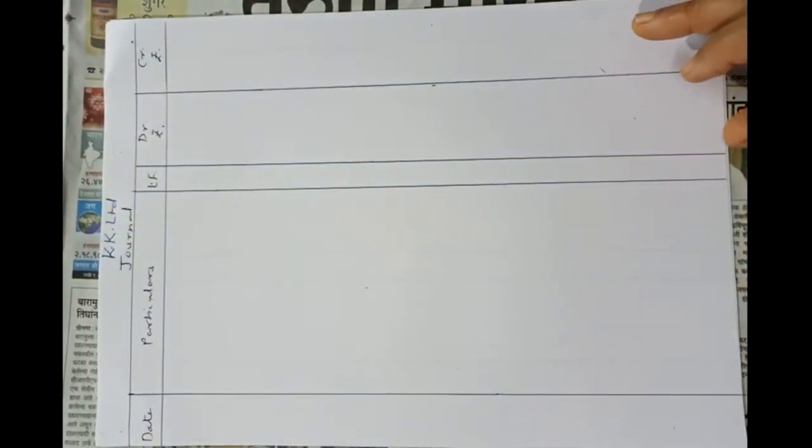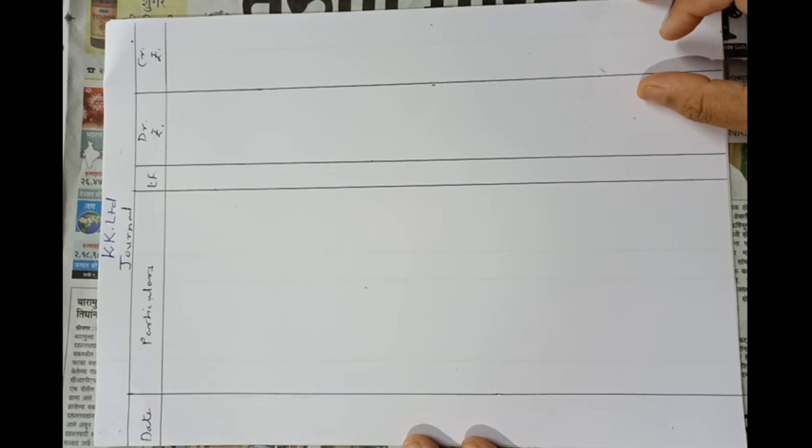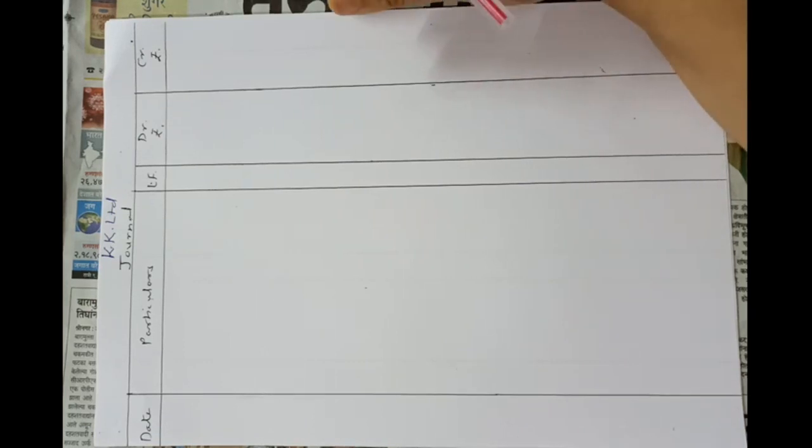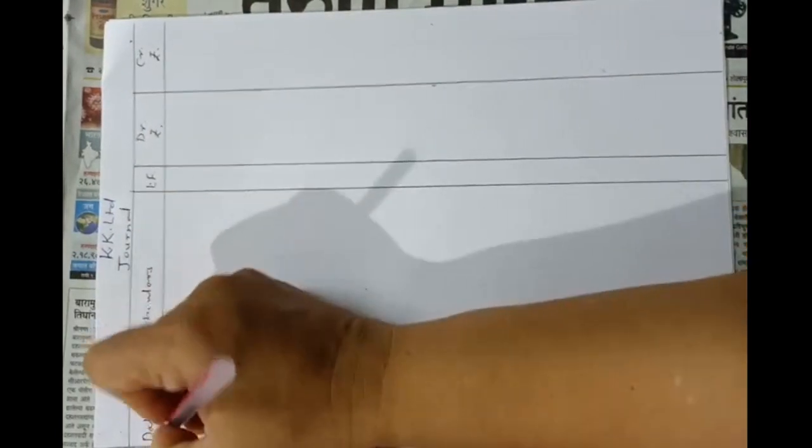So in the books of KK Limited, we will pass journal entries for issue and redemption of debentures. First entry will be on 1st April 2014. On that day, KK Limited invited applications for issuing 5,000 10% debentures of rupees 1,000 each at a discount of 6%. These debentures were repayable at the end of third year at 10% premium. But actually applications were received for 6,000 debentures. So application money received will be on 6,000 debentures. So let's pass first entry on 1st April 2014.